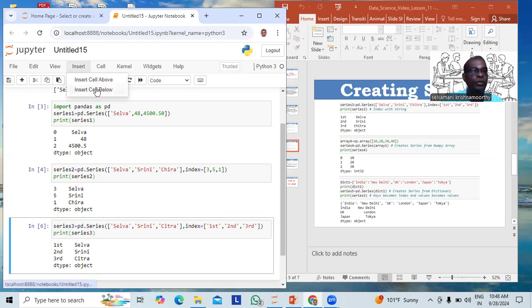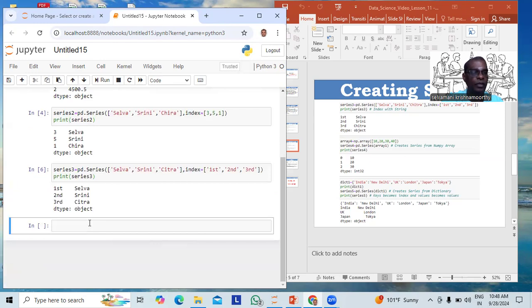Let us add one more cell here. So let us create one series from an array. Array 4 equals np.array, within brackets I am giving 10, 20, 30, 40. You know very well, array 4 is a NumPy array.